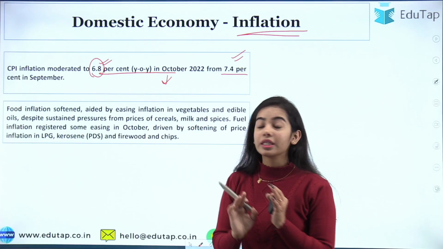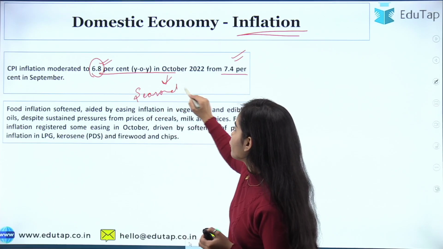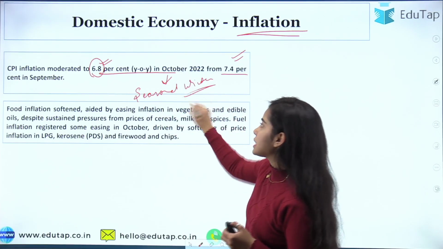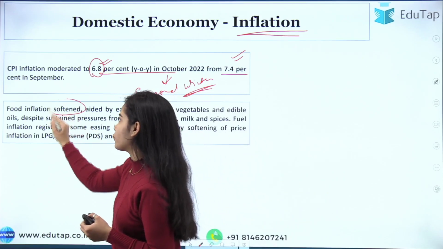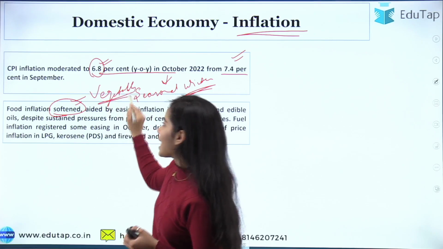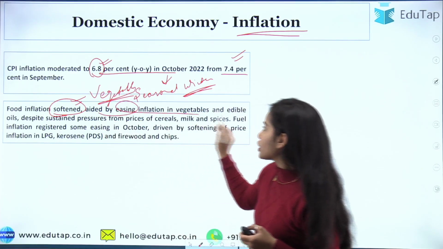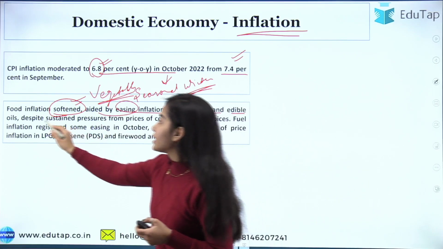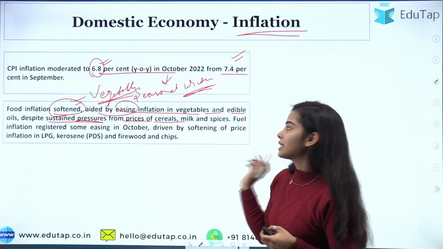It is also good that due to the seasonal winter correction, winter crops are here, so the food inflation has softened, especially for vegetables. The inflation has softened, aided by easing inflation in vegetables and edible oils, despite sustained pressures from the prices of cereals, milk and spices.